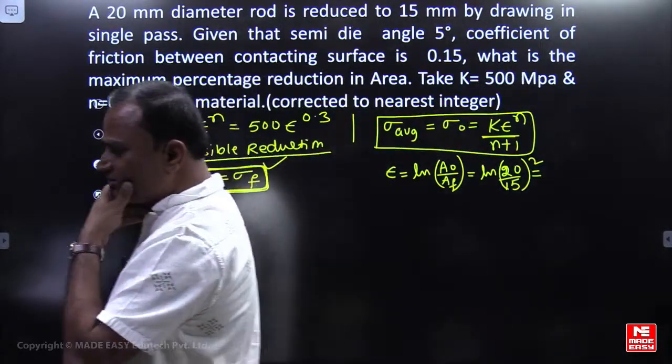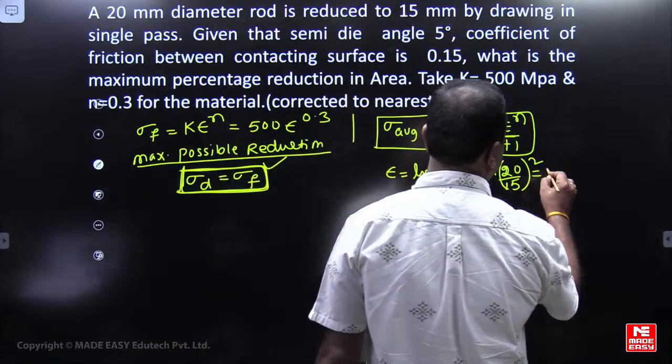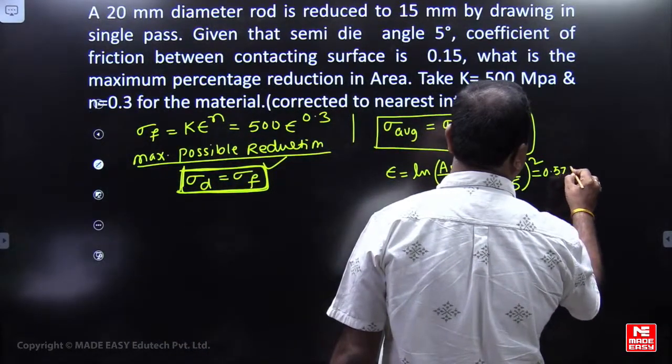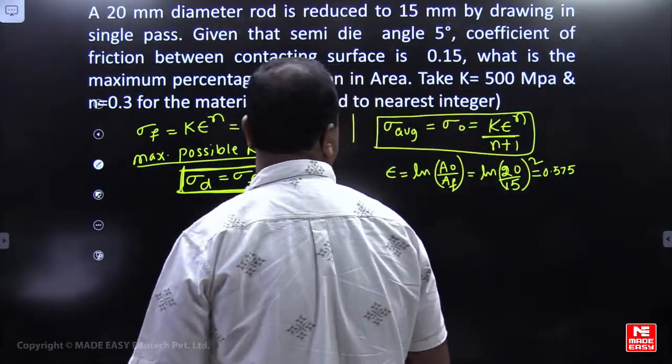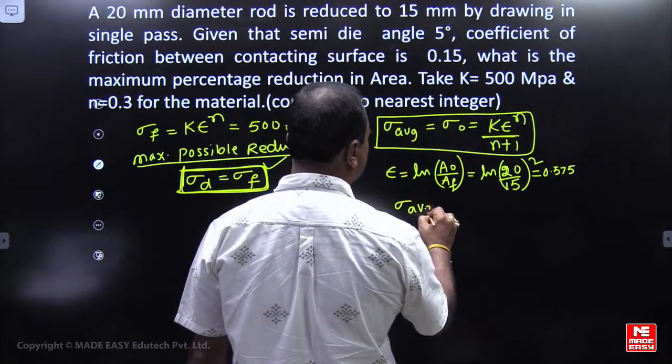True strain is how much? 0.575. Please check it.